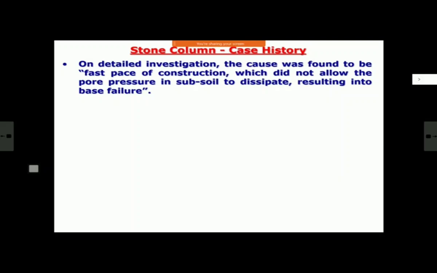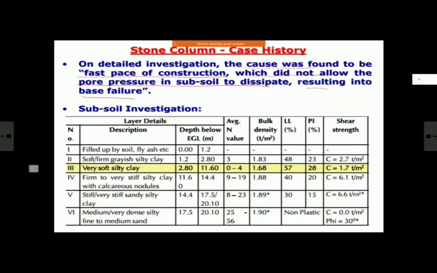So an investigation was done, and of course the cause was found that because of the fast pace of construction, it did not allow the pore pressure to dissipate and resulted in base failure, your shear failure. And for the subsoil investigation, these are the results. See, on top, 0 to 2.8 meter, up to this height, you see it is filled up by soil, fly ash, grey silty clay and all.